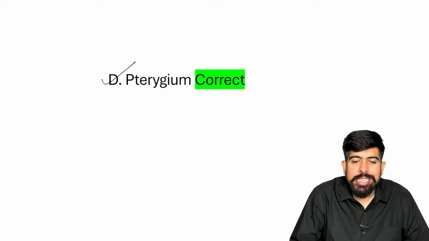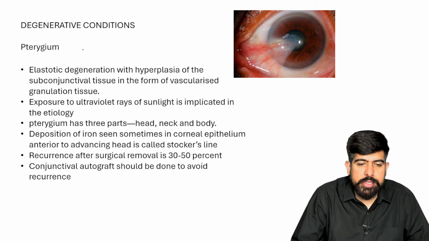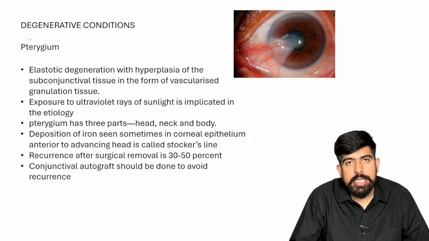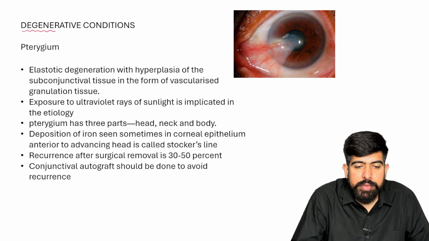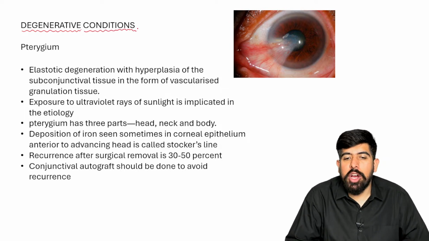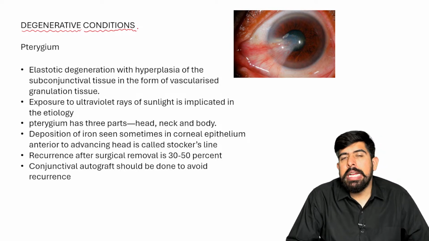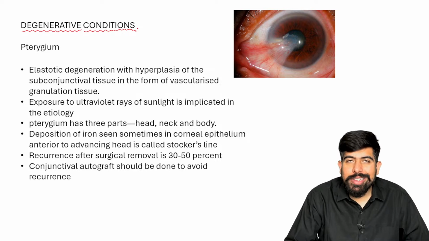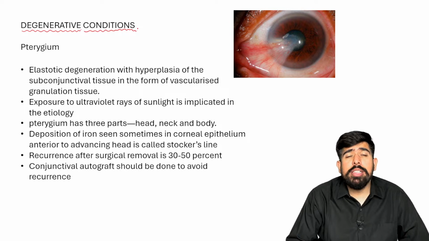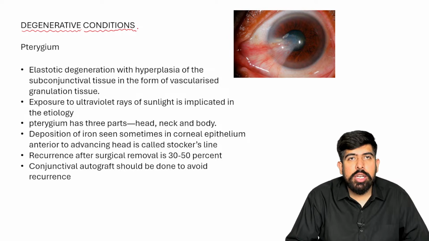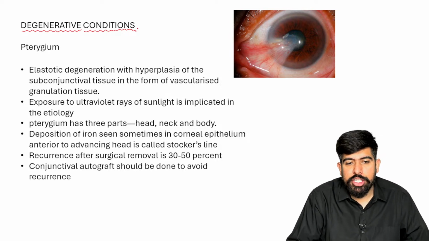So let's talk about this. What is this pterygium? Pterygium is not an infective condition of the conjunctiva, it is a degenerative condition of your conjunctiva. So please remember, till now we talked about phlyctenular conjunctivitis, that is infective. Of course, the causative organisms were TB and Staphylococcus. Of course, VKC also is allergic, because it is caused by allergens, right? So that comes under allergic types of conditions.